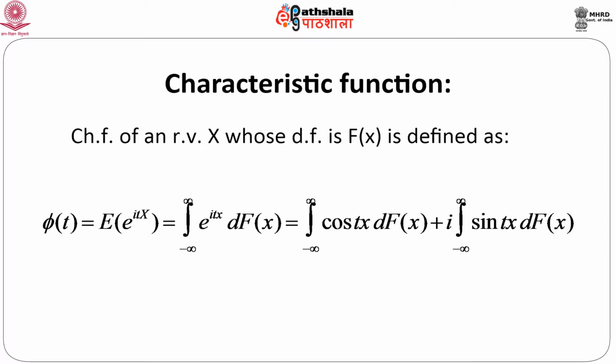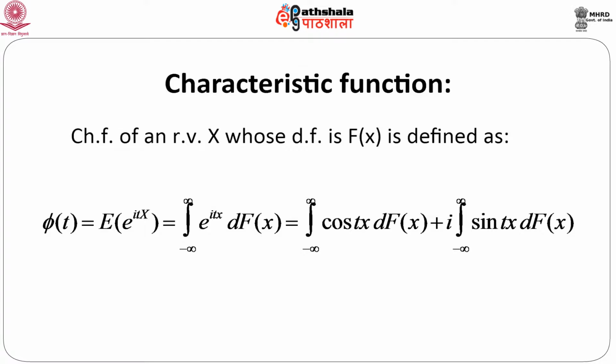The characteristic function of a random variable with distribution function capital F_X is defined as phi(t). This is denoted by phi(t), which is a function of t. t is a real variable and is given by the expectation of e to the power i t X, where capital X is a random variable.